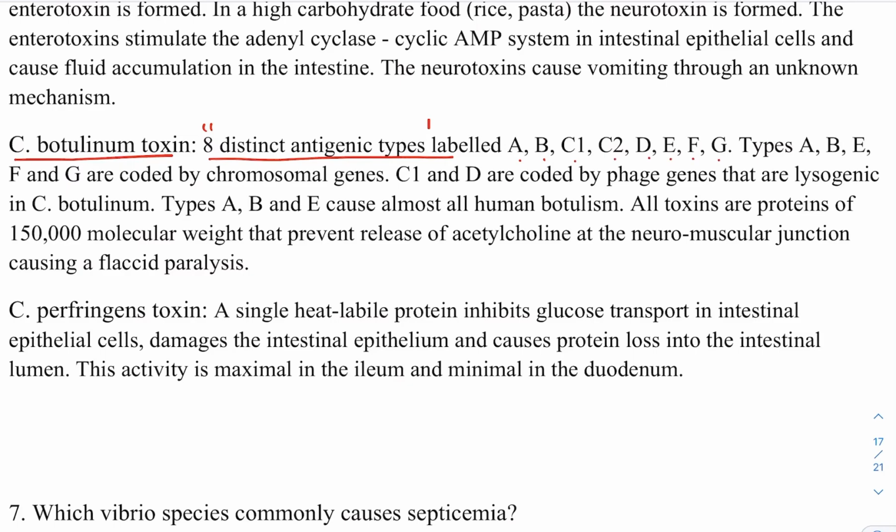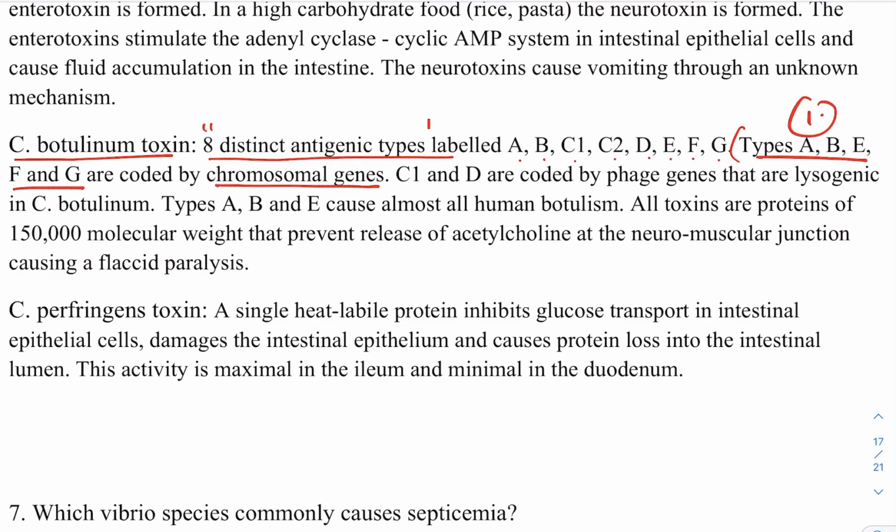Okay, so basically they want to teach regarding the alphabets. A, B, C, D rhymes. In this particular rhyme, the C comes twice, so C1 and C2: A, B, C1, C2, D, E, F, G. Fine. And out of them, A, B, E, F, G, this particular one, which is excluded obviously? So the answer is C and D are excluded here. Okay, they are coded by what? Chromosomal genes. This is the first point which you can remember.